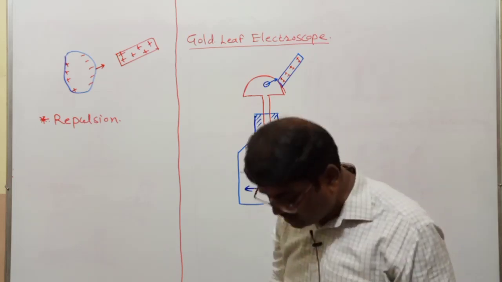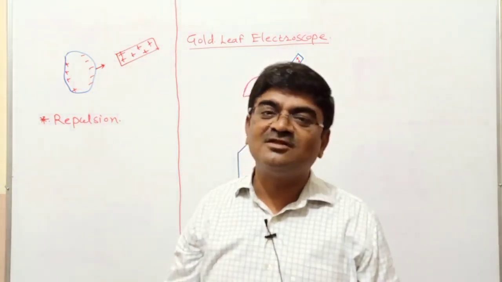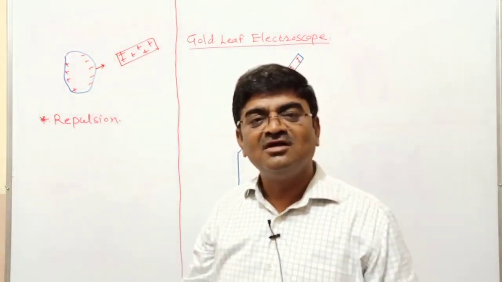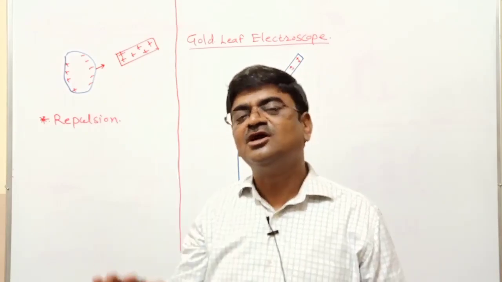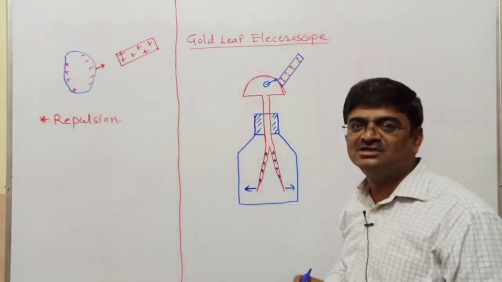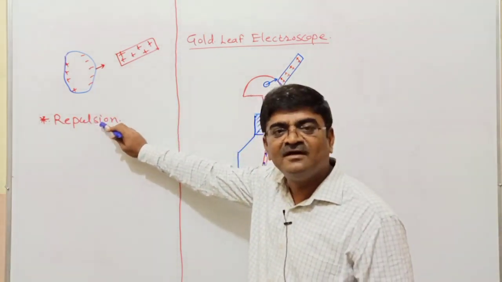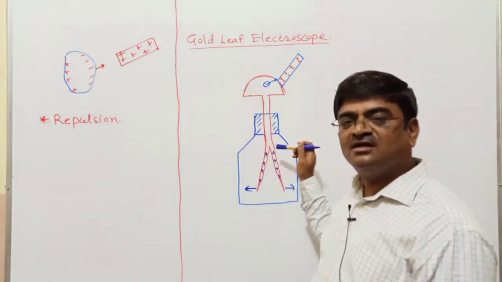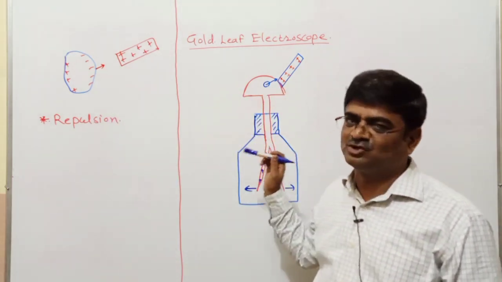So this instrument we can use not only to test whether bodies are charged or not, but also to understand what kind of charge you have on the body. So this is an additional sure test, repulsion, and for the purpose of testing we make use of the gold leaf electroscope.